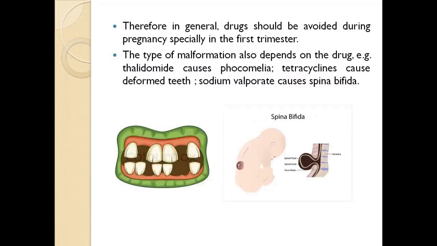The type of malformation also depends on the drug. For example, thalidomide causes phocomelia, which we've already seen, and tetracyclines cause deformed teeth. Some teeth may be formed and some teeth may not be formed, and some teeth may be large, some teeth may be small. So there will be deformity in the teeth formation. And sodium valproate is a drug which can cause spina bifida. Spina bifida is a condition in which there is an outgrowth of the vertebral column, and it can also lead to meningomyelocele.